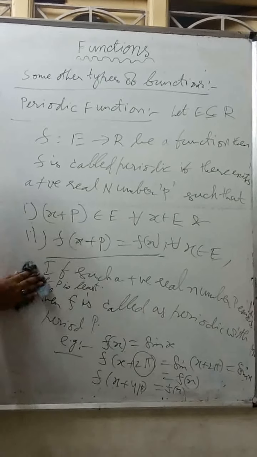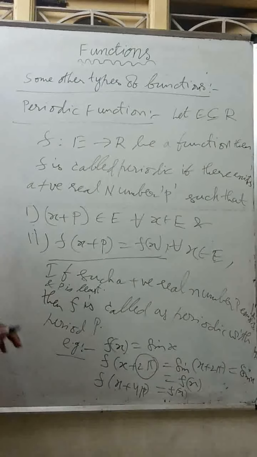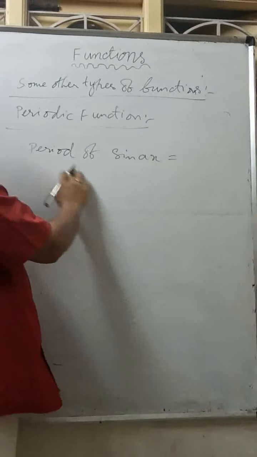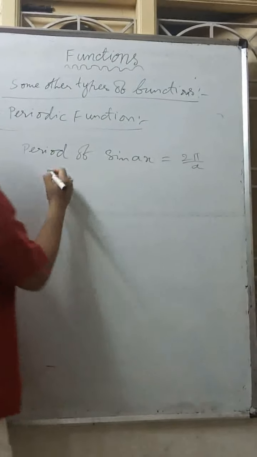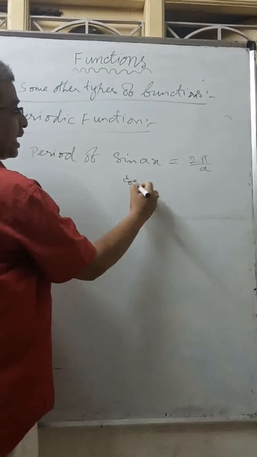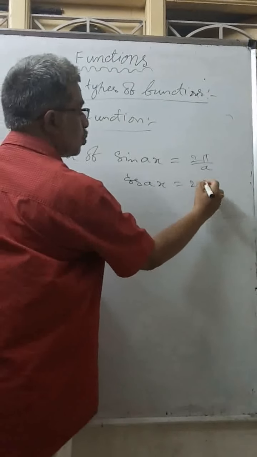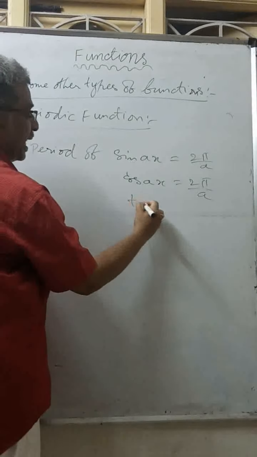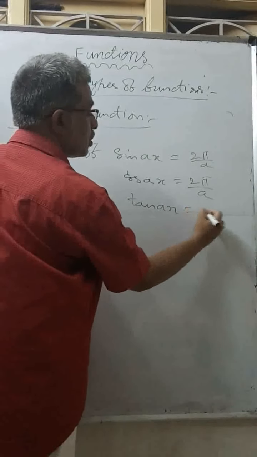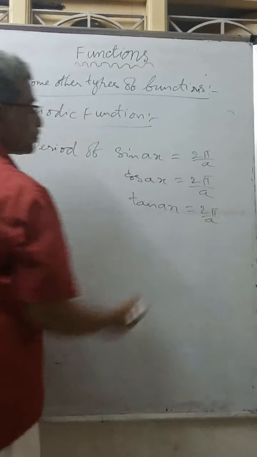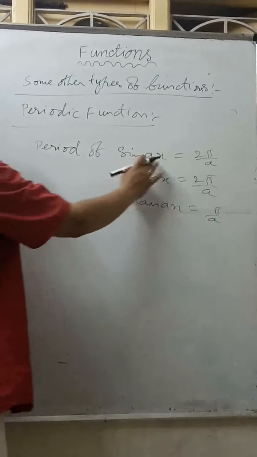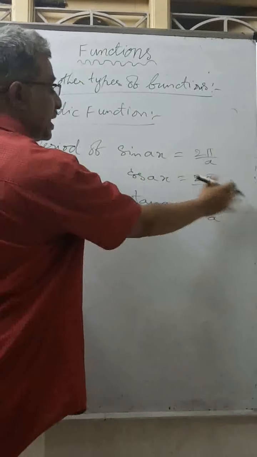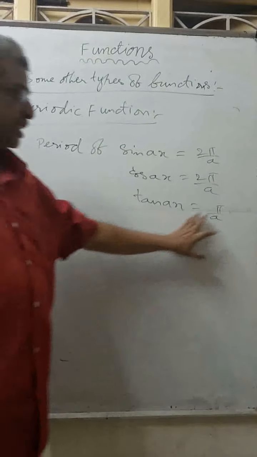Now we will look at trigonometric periods. Period of sin ax, we know, is 2 pi by a. Like that, cos ax is 2 pi by a. Tan ax, sorry, is pi by a. Sin ax is 2 pi by a, cos ax is 2 pi by a, tan ax is pi by a.